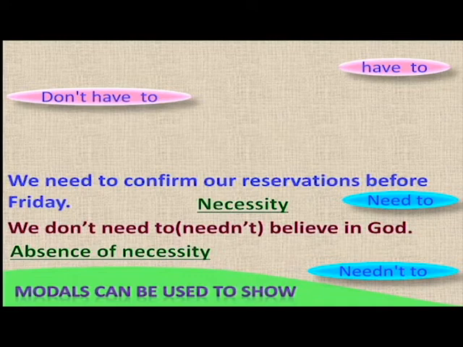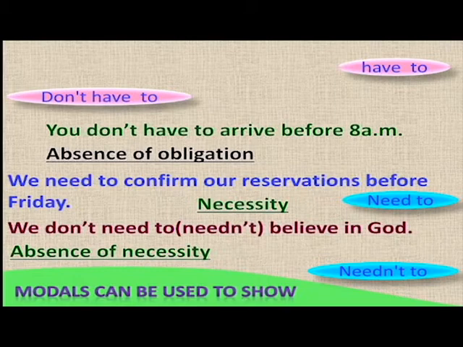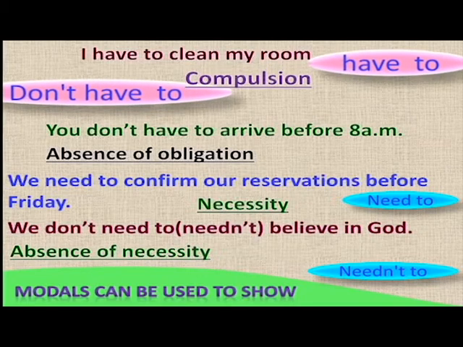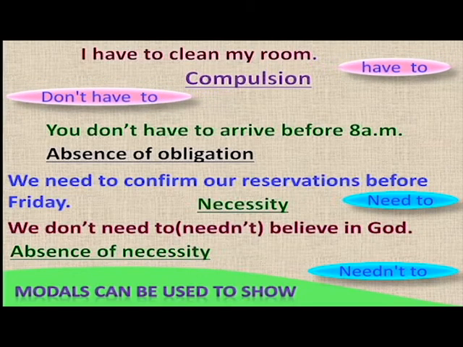This is used to show the necessity, need to. Then, absence of obligation: "You don't have to arrive before 8 a.m." So for absence of obligation we use don't have to, and have to is used to show obligation or compulsion: "I have to clean my room." So, these modals can be used to show compulsion, absence of obligation, necessity, and absence of necessity.